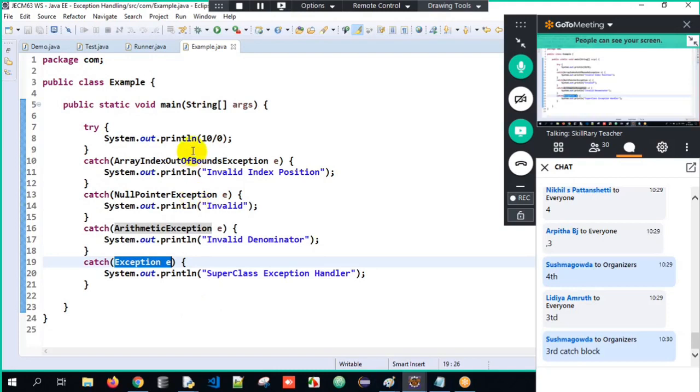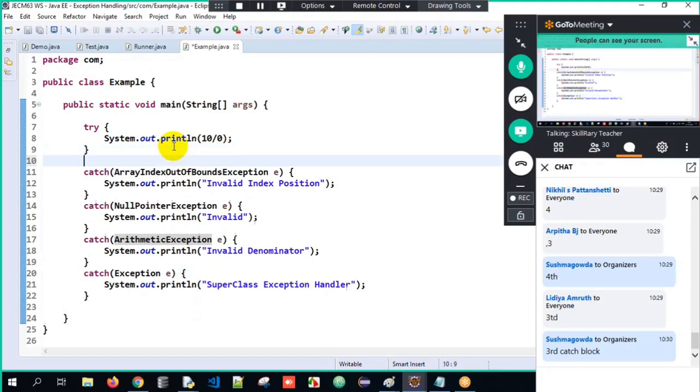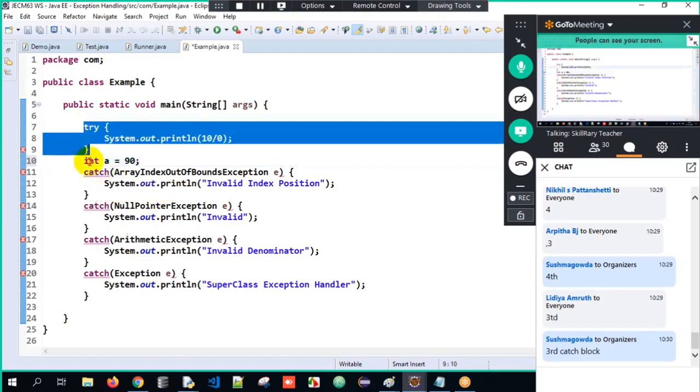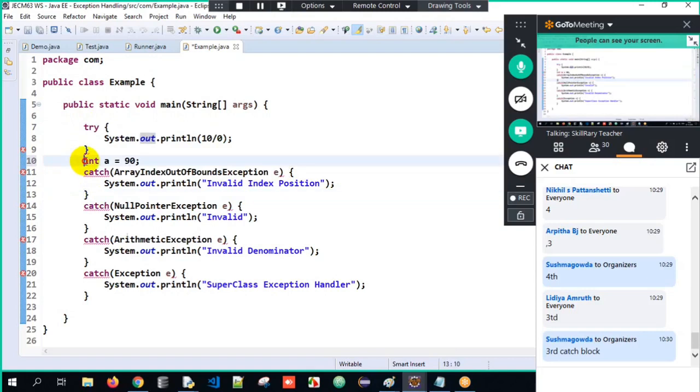And one more thing over here, between try and catch block, we cannot have any executable statements. See, I'll get an error here. If I just hover on it, it shows a syntax error. Why? Between try and catch block, I cannot have any executable set of instructions. That's the reason it's giving an error.